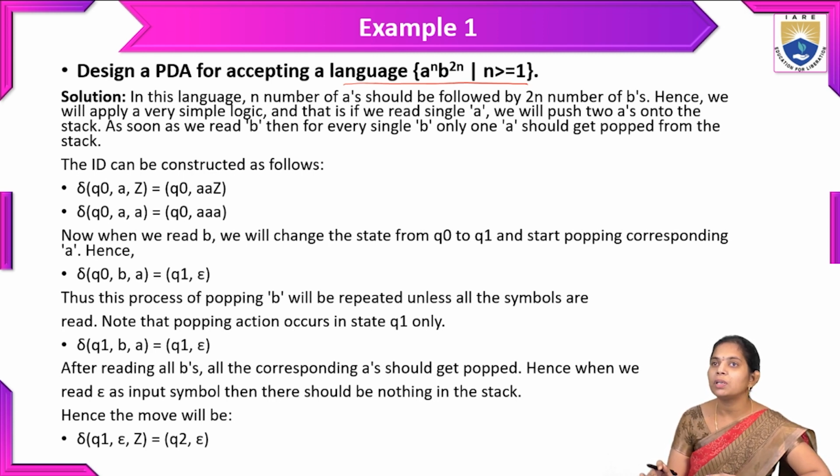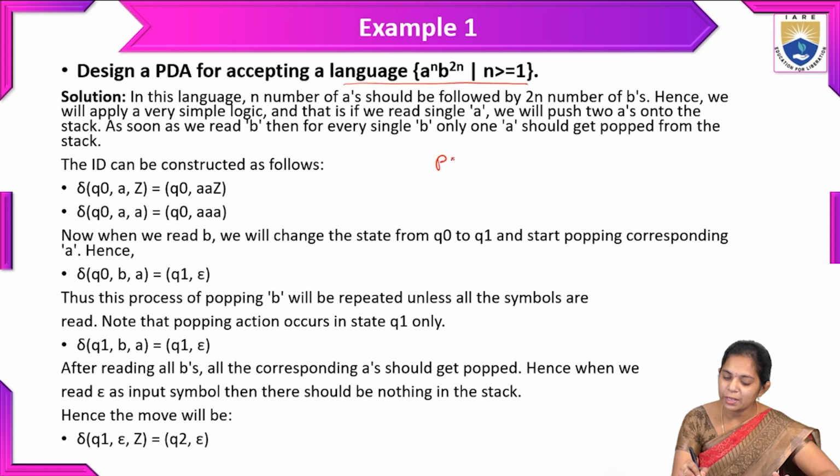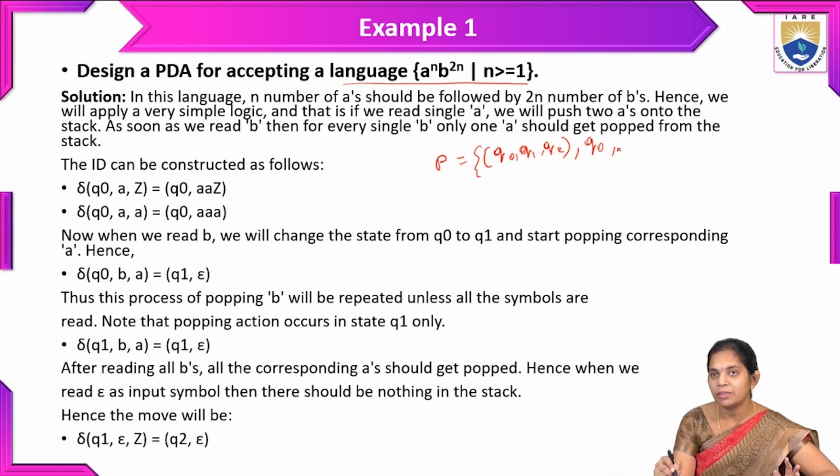Before going further, we have to elaborate this language. We will define this PDA with the 7 tuple notation. The first one is the finite set of states. How many states are there? Here 2 input symbols are there, and we will write 3 states. The initial state is Q0. We will write the 5 tuple notation first, and later the 2 additional tuples.